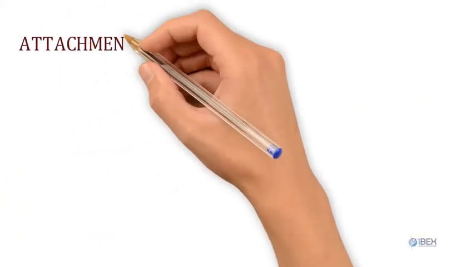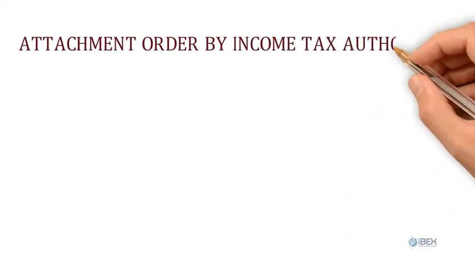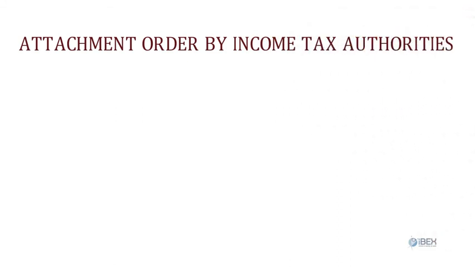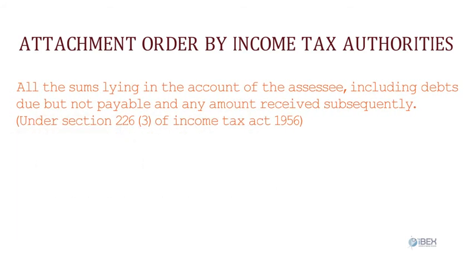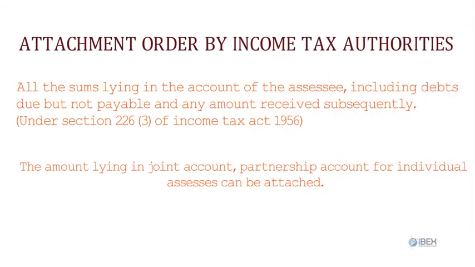Attachment Order by Income Tax Authorities. The attachment order of income tax authorities can attach: 1. All the sums lying in the account of the assessee, including debts due but not payable and any amount received subsequently, under Section 226(3) of Income Tax Act 1956. 2. The amount lying in joint account, partnership account for individual assesses can be attached. The share in such joint accounts shall be assumed equal until something to the contrary exists.